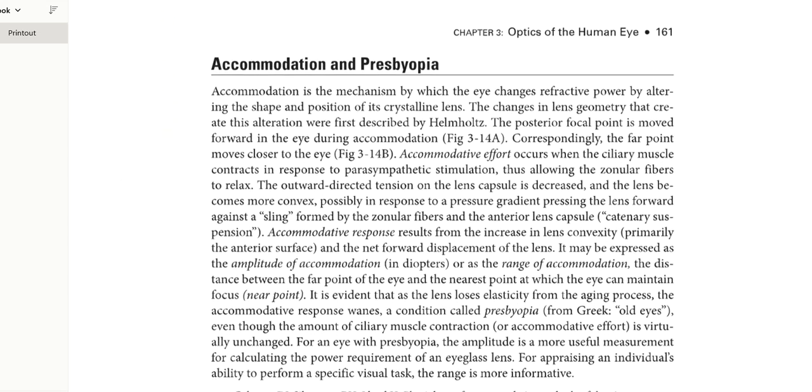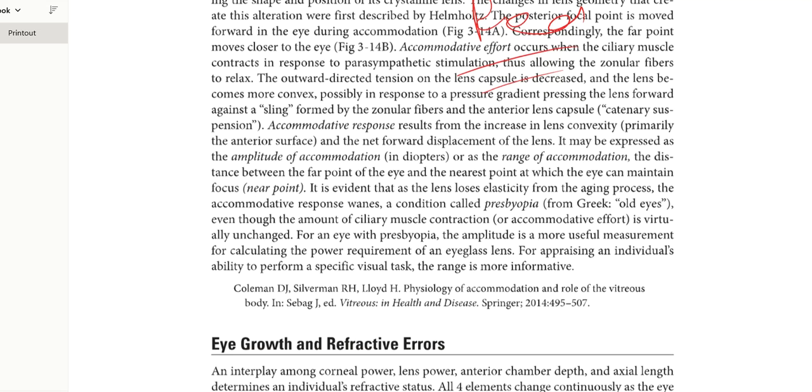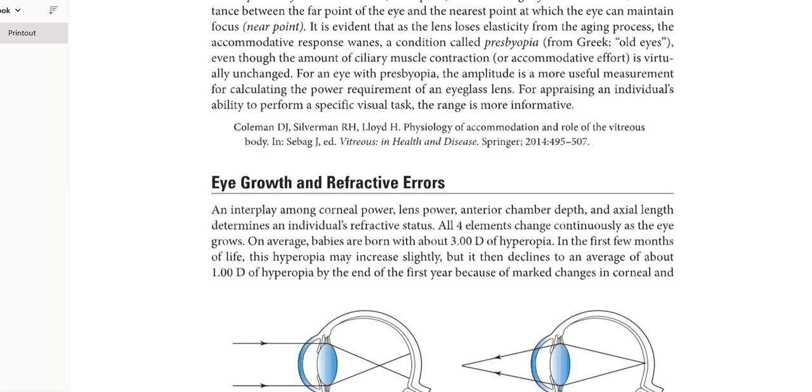Read about accommodation and presbyopia, eye growth and refractive errors, very important. Okay,